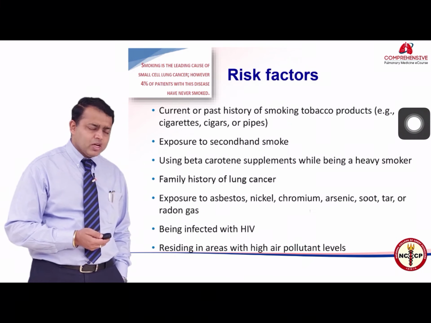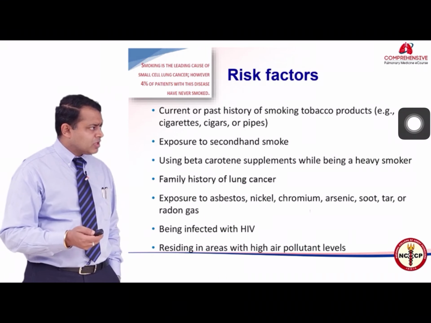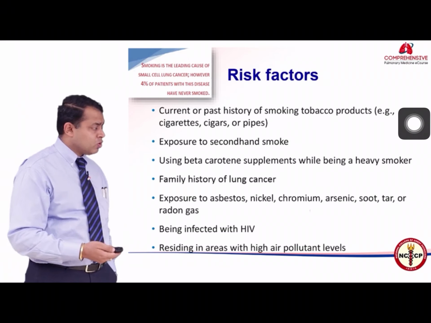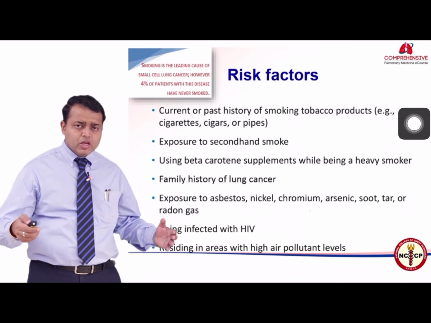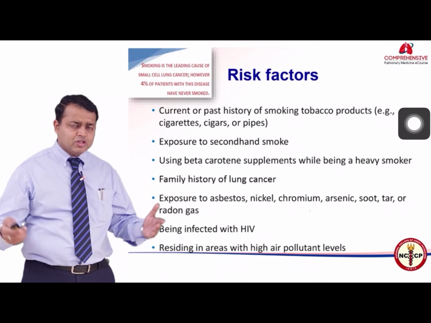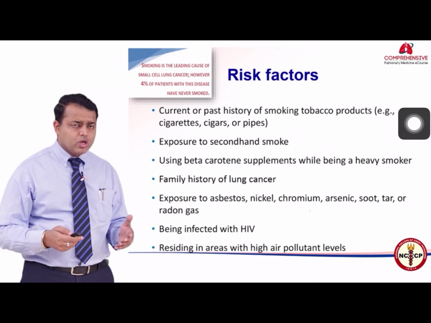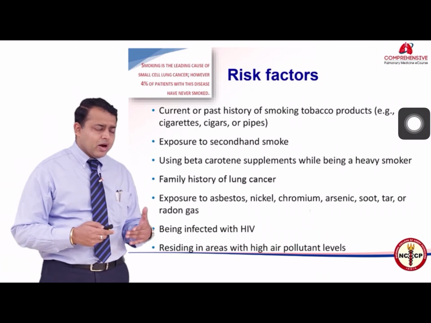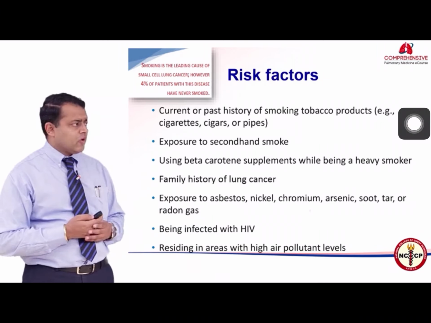Smoking, as I said, is by far the most common risk factor. Other risk factors: using carotene supplements while being a heavy smoker has also been implicated. A family history of lung cancer may also be important, because there may be some environmental factors which have resulted in lung cancer. And these exposures are asbestos, nickel, chromium, arsenic, soot, tar and radon gas. All these things may account for a small percentage of lung cancers.